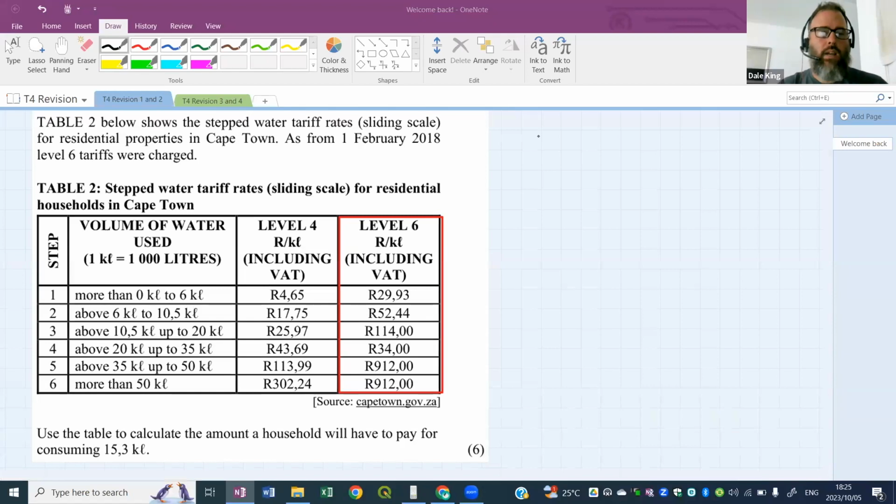We need to work out how much they will pay if we have 15.3 kiloliters of water using this tariff table. How many rands will they pay for 15.3 kiloliters? And we have to use this tariff table, or sliding scale table, to work that out. Here's the question underneath the table there.